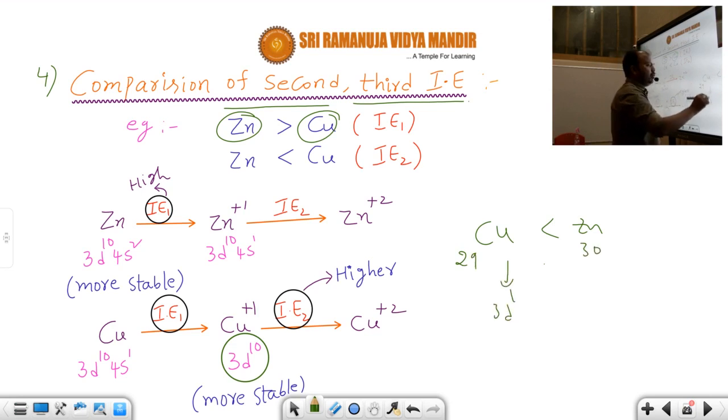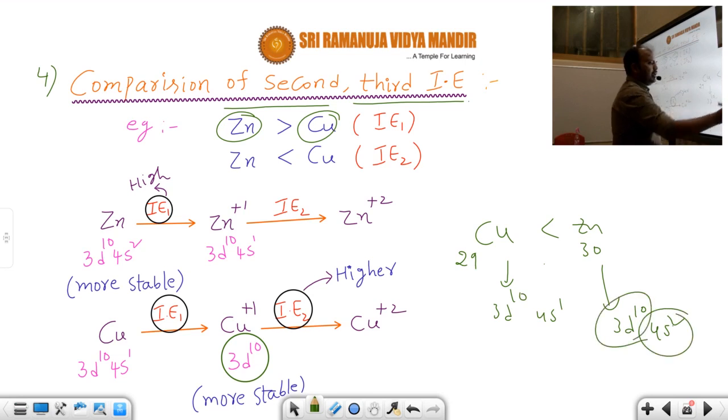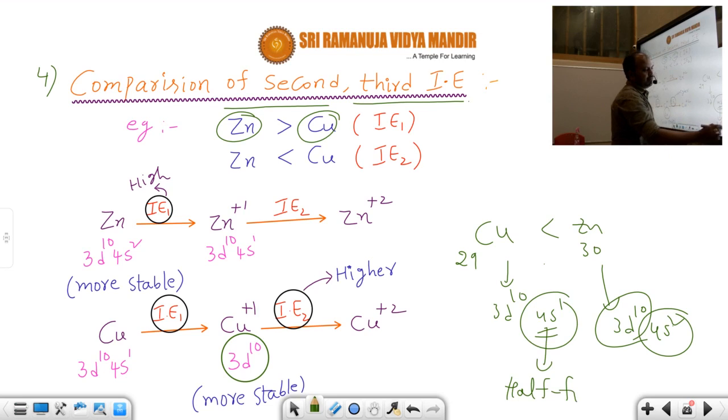This is 3d10 4s1, this is 3d10 4s2. So in the case of zinc, the s subshell is completely filled, but in the case of copper, 4s1 is a half filled structure. Here in the case of zinc, 4s2 is a fully filled structure.